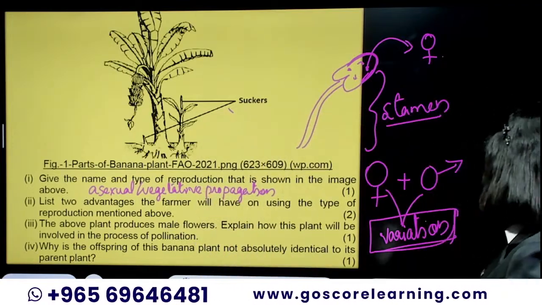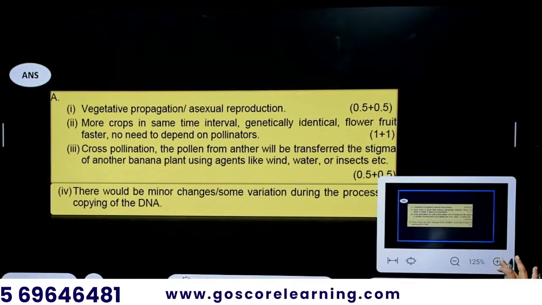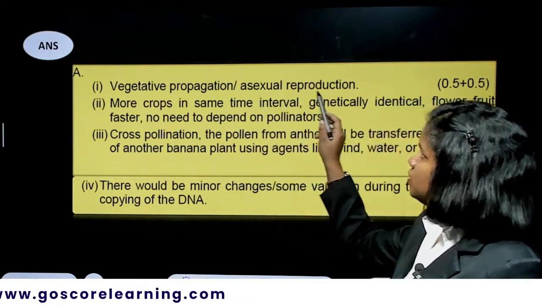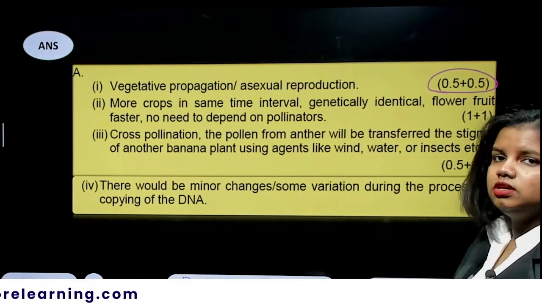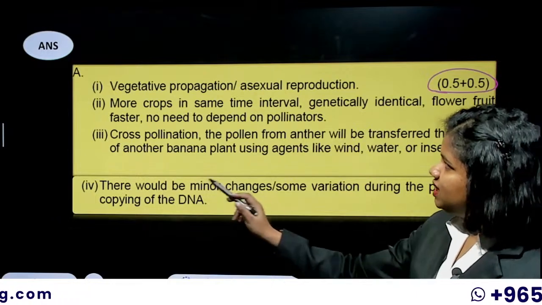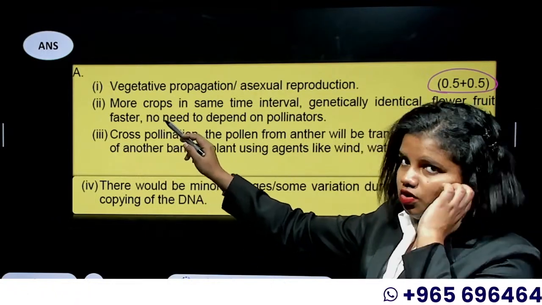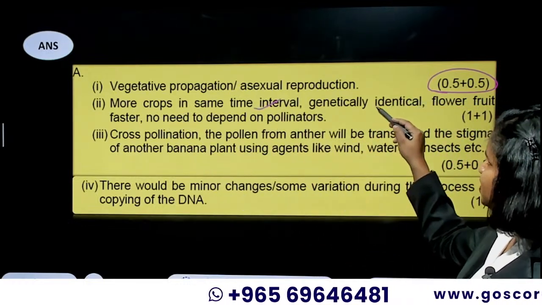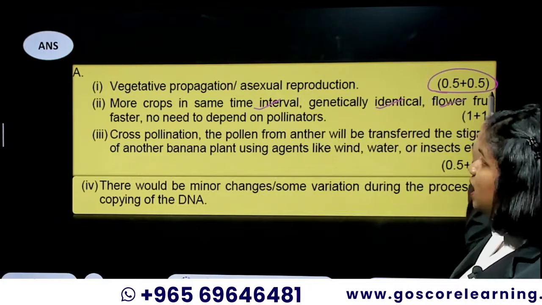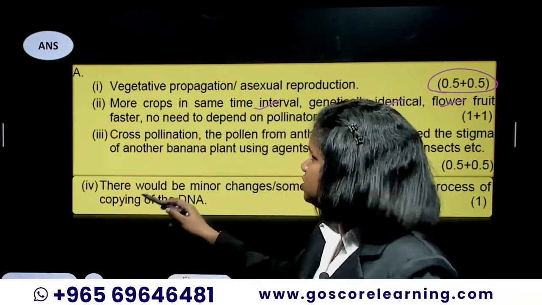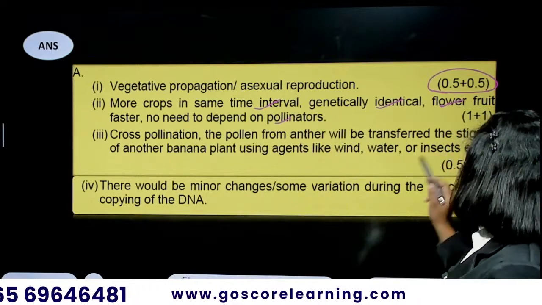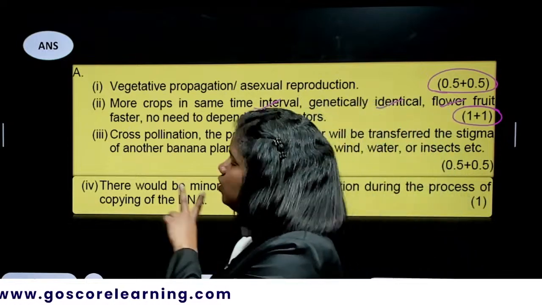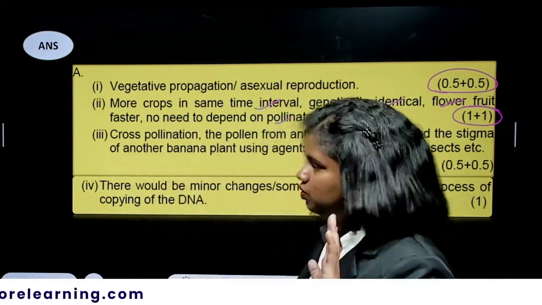That's it. So this is how the mark distribution goes for that particular question. First, vegetative propagation or asexual reproduction. If you are using those two terms, you will get half and half, 1 mark. Then, what are the advantages of such asexual reproduction? You can say more crops in same time, genetically identical offsprings, flowering, fruiting would be very fast, no need to depend on pollinators. So that would be 1 plus 1. They asked for 2 advantages, so if you are giving any 2 points out of that, you will get 2 marks.